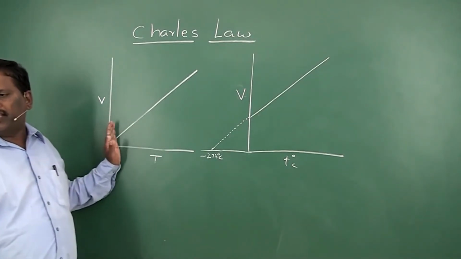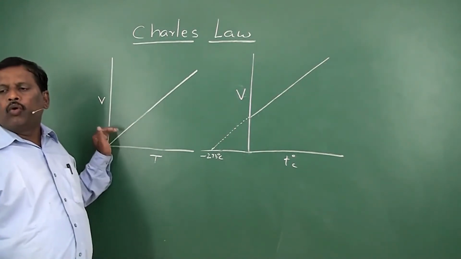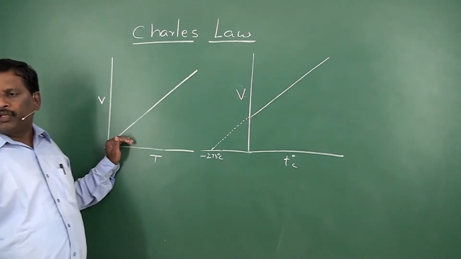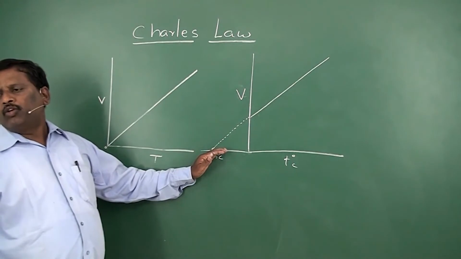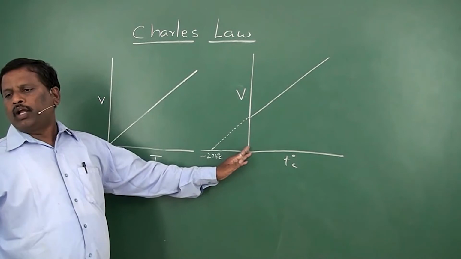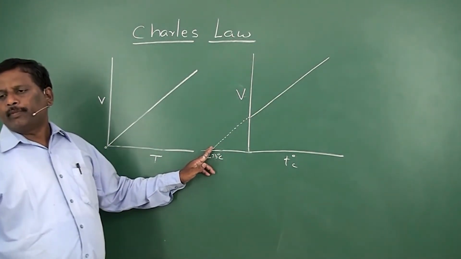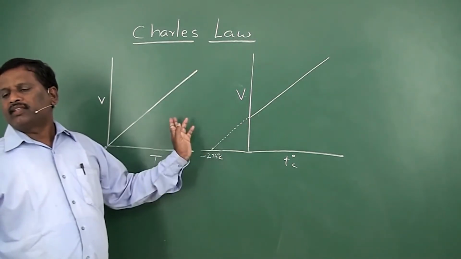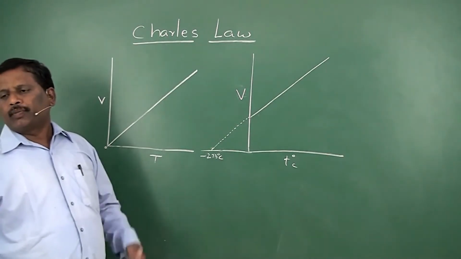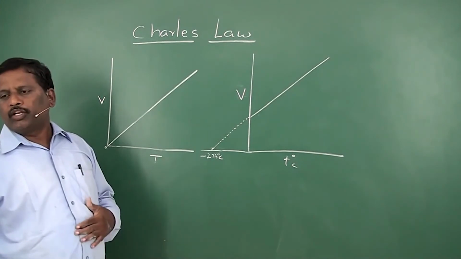But when temperature is taken on the absolute scale, the straight line goes through the origin. That means volume will become 0 when absolute temperature is 0. But in the centigrade case, the volume is not equal to 0 at 0 degrees centigrade. The volume will become 0 at minus 273 degrees centigrade. In both cases, they are straight lines, since volume is directly proportional to temperature. Actually, it is directly proportional to absolute temperature.